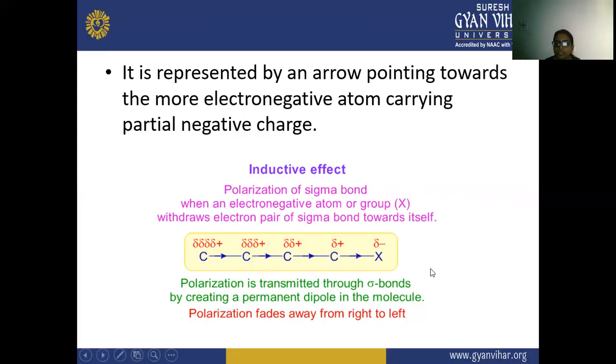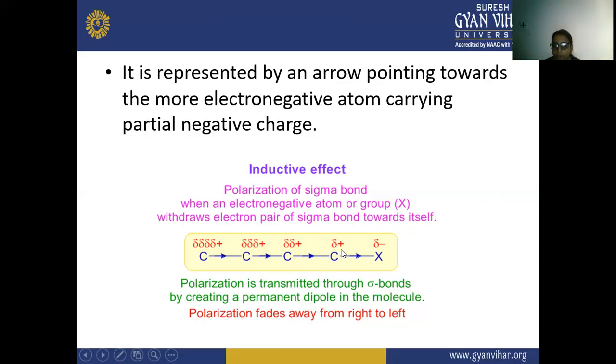So here you can see this is your electronegative atom, and it is withdrawing the electron pair of the sigma bond towards itself. That is why it has a partial negative charge, and it is withdrawing the electrons from this carbon atom. So now this carbon atom is getting a partial positive charge.